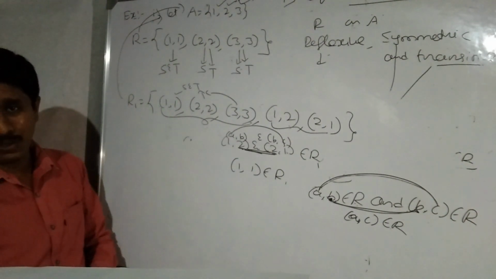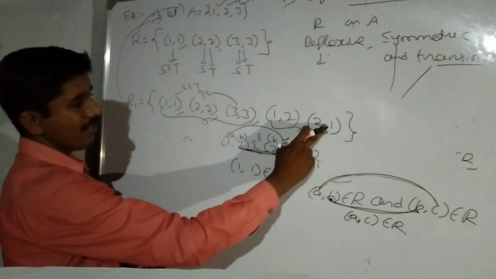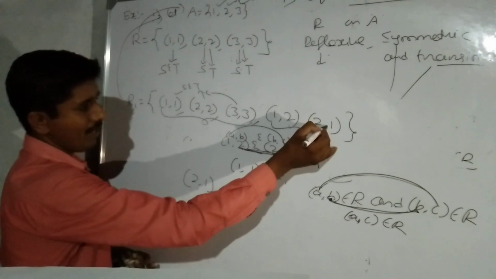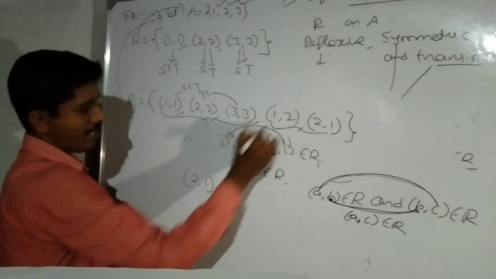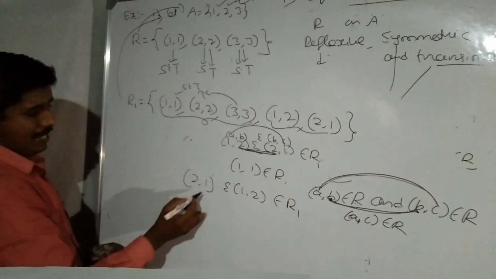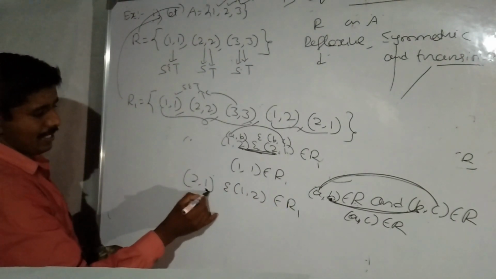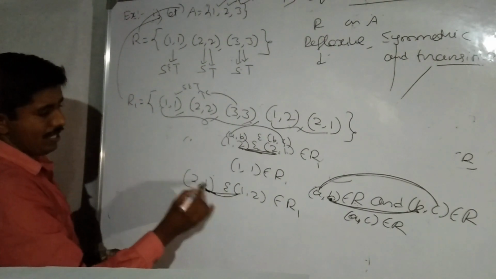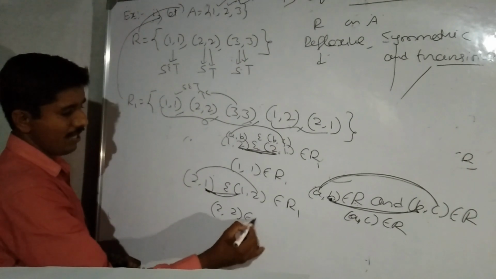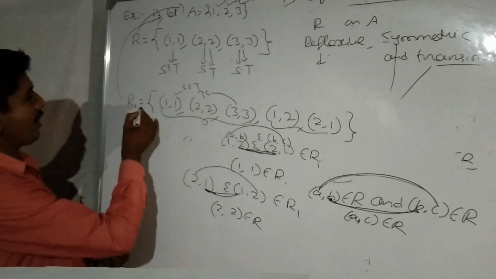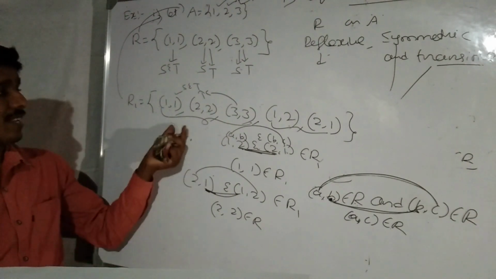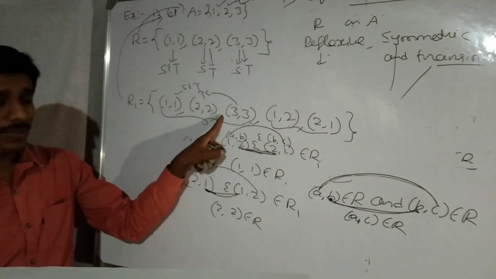Suppose you interchange these two: I am taking the first ordered pair as 2,1 and the second one as 1,2, both belonging to the relation. Here also the middle elements are equal, and the first element, last element, 2,2, belongs to the relation. Therefore, it is transitive. It is also reflexive.